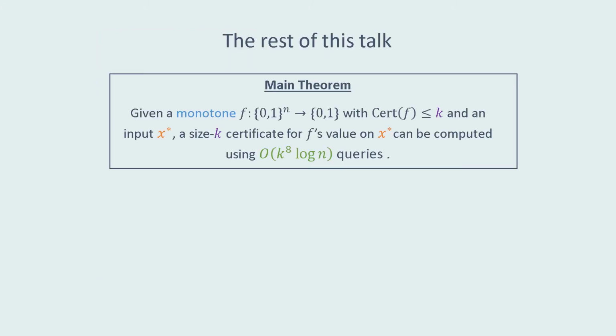For the rest of the talk, we'll be focusing on the proof of our main theorem, which is that given a monotone function f with certificate complexity at most k and an input x star, there's an algorithm that outputs a size k certificate for f's value on x using at most poly k log n queries to f.